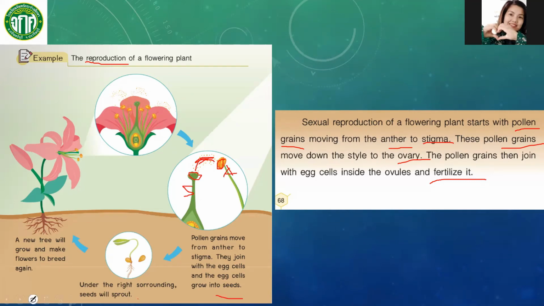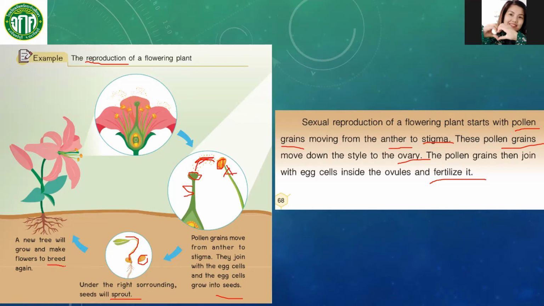Under the right surroundings, seeds will sprout. Okay, so this is the seed. If you put it in the right type of soil, the seed will sprout. As you can see, the seed here is sprouting. And then a new tree will grow and make flowers to breed again.